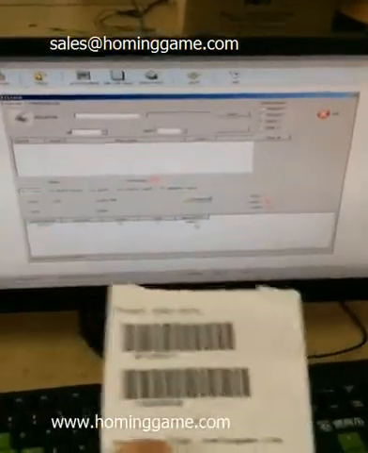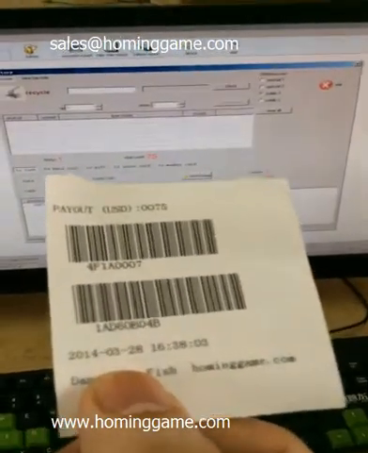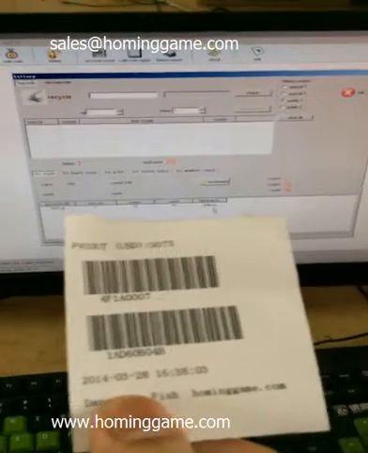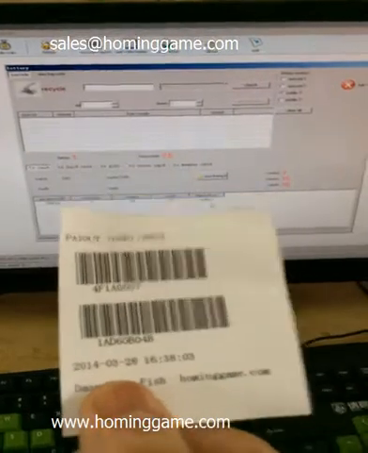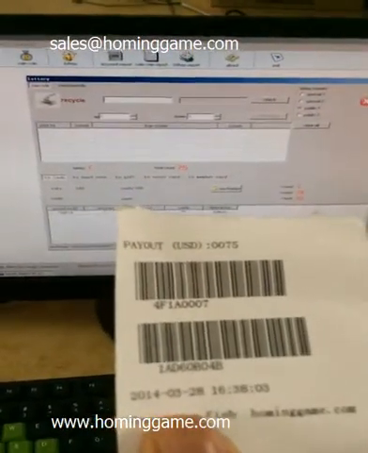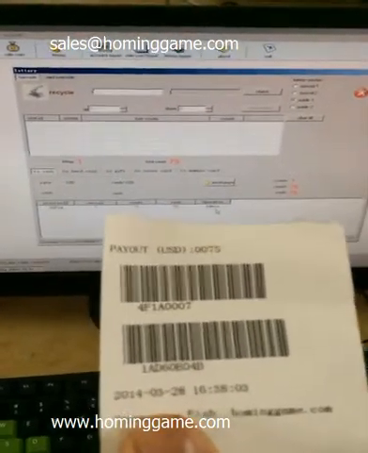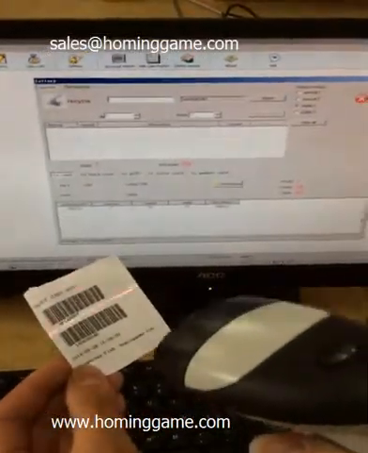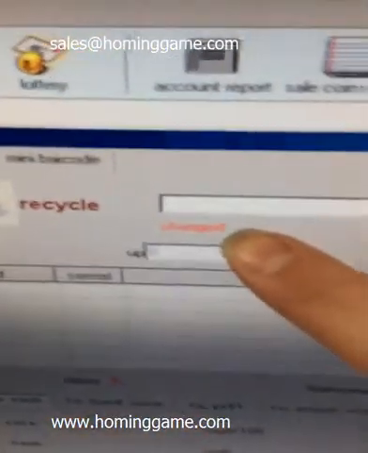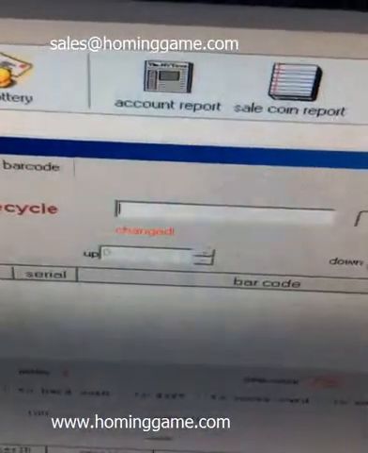Another situation is if the player wants to use this ticket to exchange money again. Our system can recognize that this ticket has already been exchanged, so it can reject the exchange. Scan it again. It shows the message that this ticket has already changed. That's all.